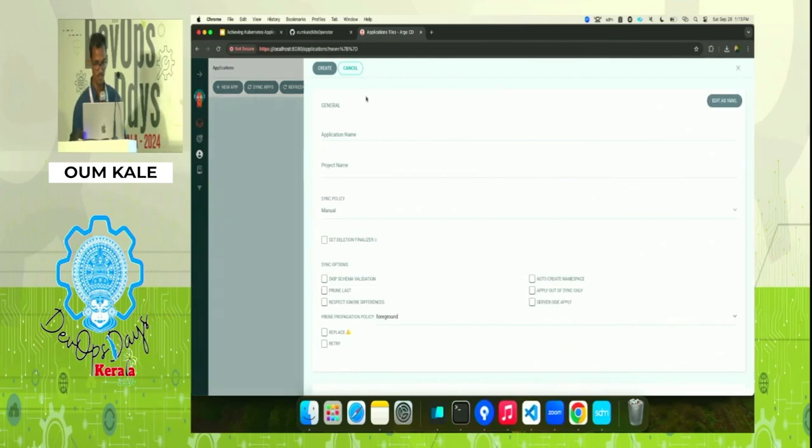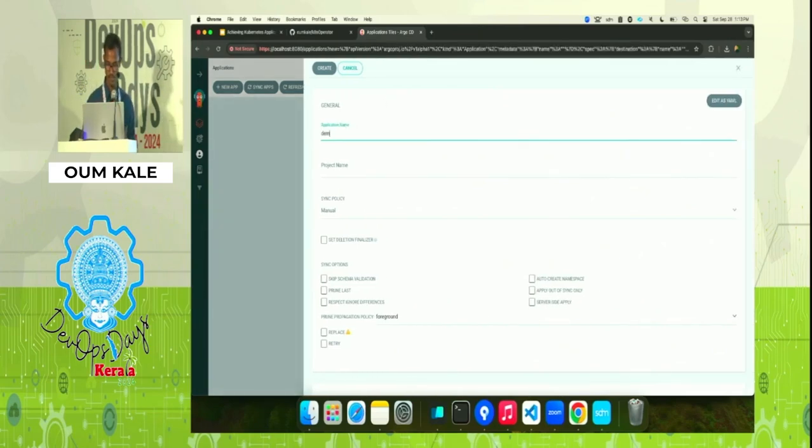It's already logged in. Let's take demo default. We can add sync policies.